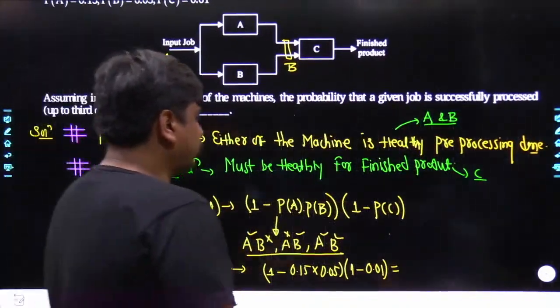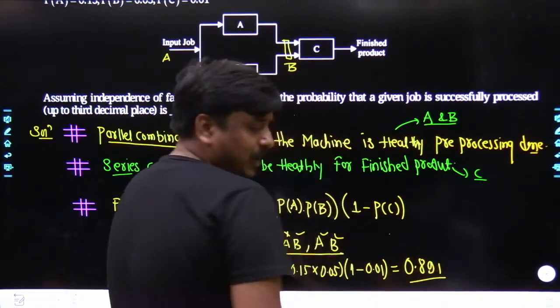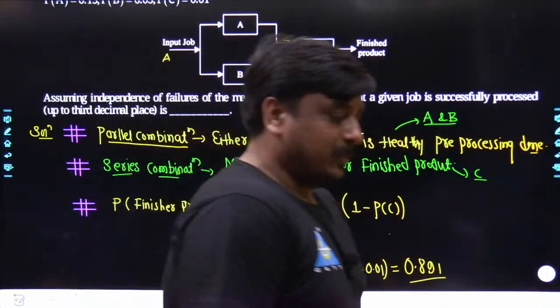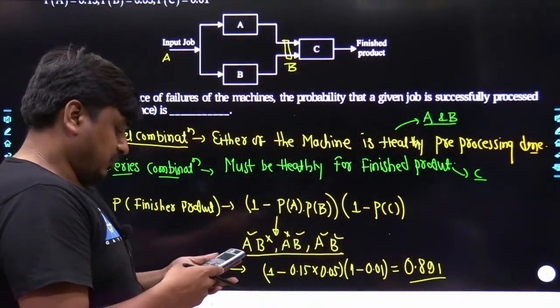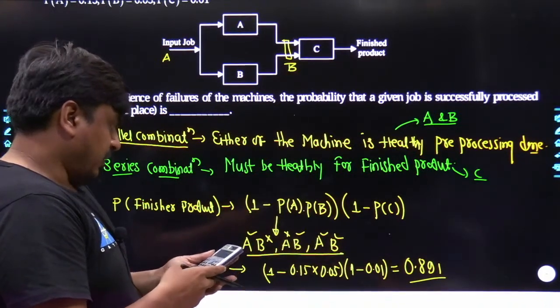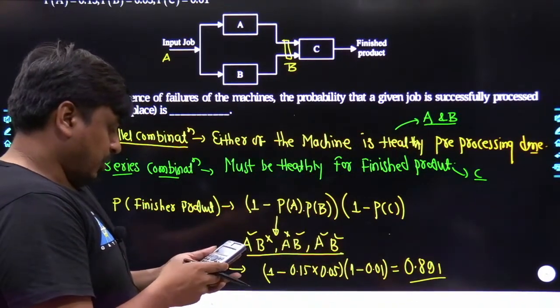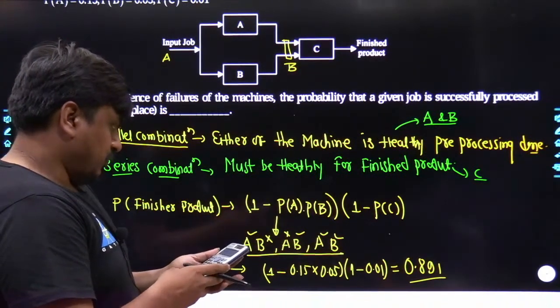I'm not exactly sure about it. You have the calculator in front of you, so by doing the calculation, you can get the best answer. So let me do this calculation. Here it becomes 1 minus 0.15 multiplied with 0.05. Similarly, here it becomes 1 minus 0.01.